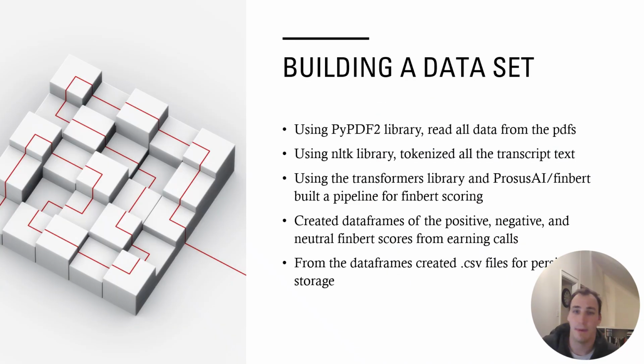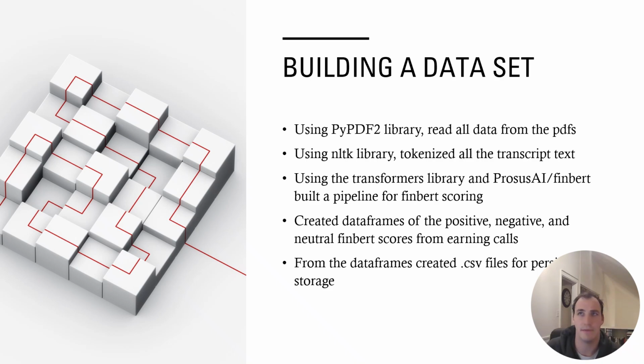And then I used the PyPDF2 library, and I read all the data from the PDFs. Using the NLTK library, I tokenized all of that transcript text so that it was in sentence by sentence bits. And then I used the Transformers library and the ProsusAI slash FinBERT model to build a pipeline for the scoring.